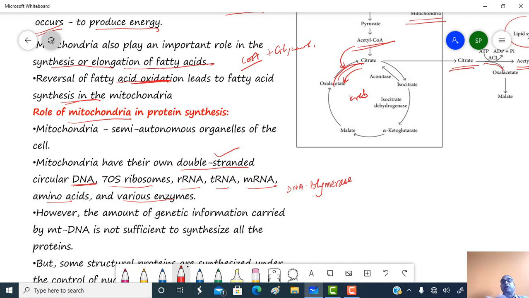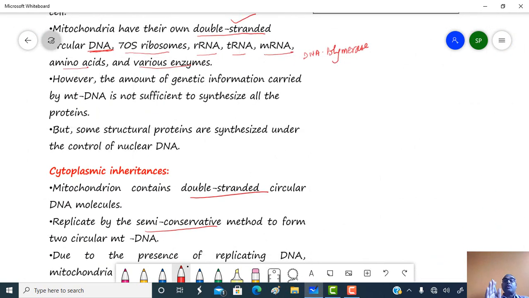So it is involved in protein synthesis. However, the genetic information carried by mitochondrial DNA is not sufficient to synthesize all the proteins like the nuclear DNA. Some structural proteins are synthesized under the control of nuclear DNA.